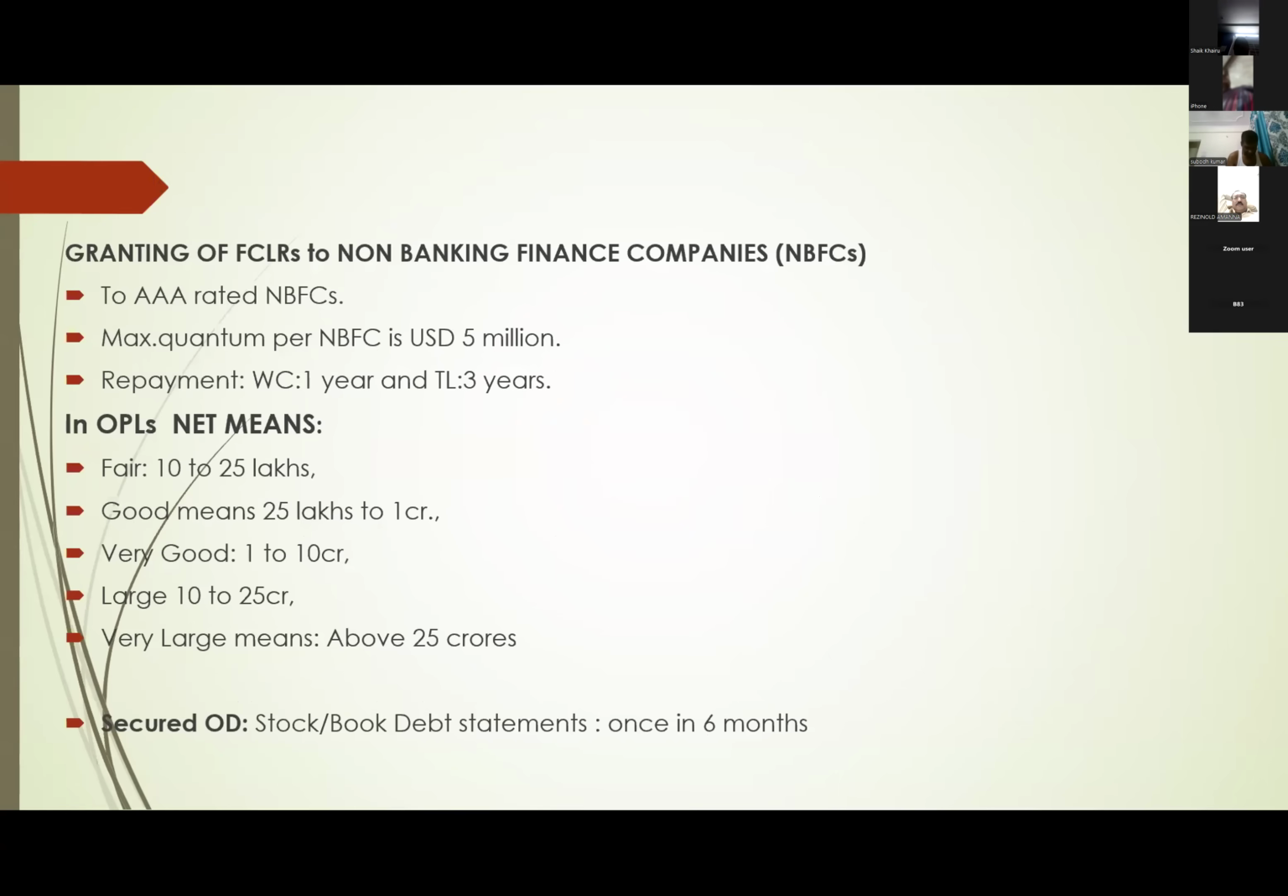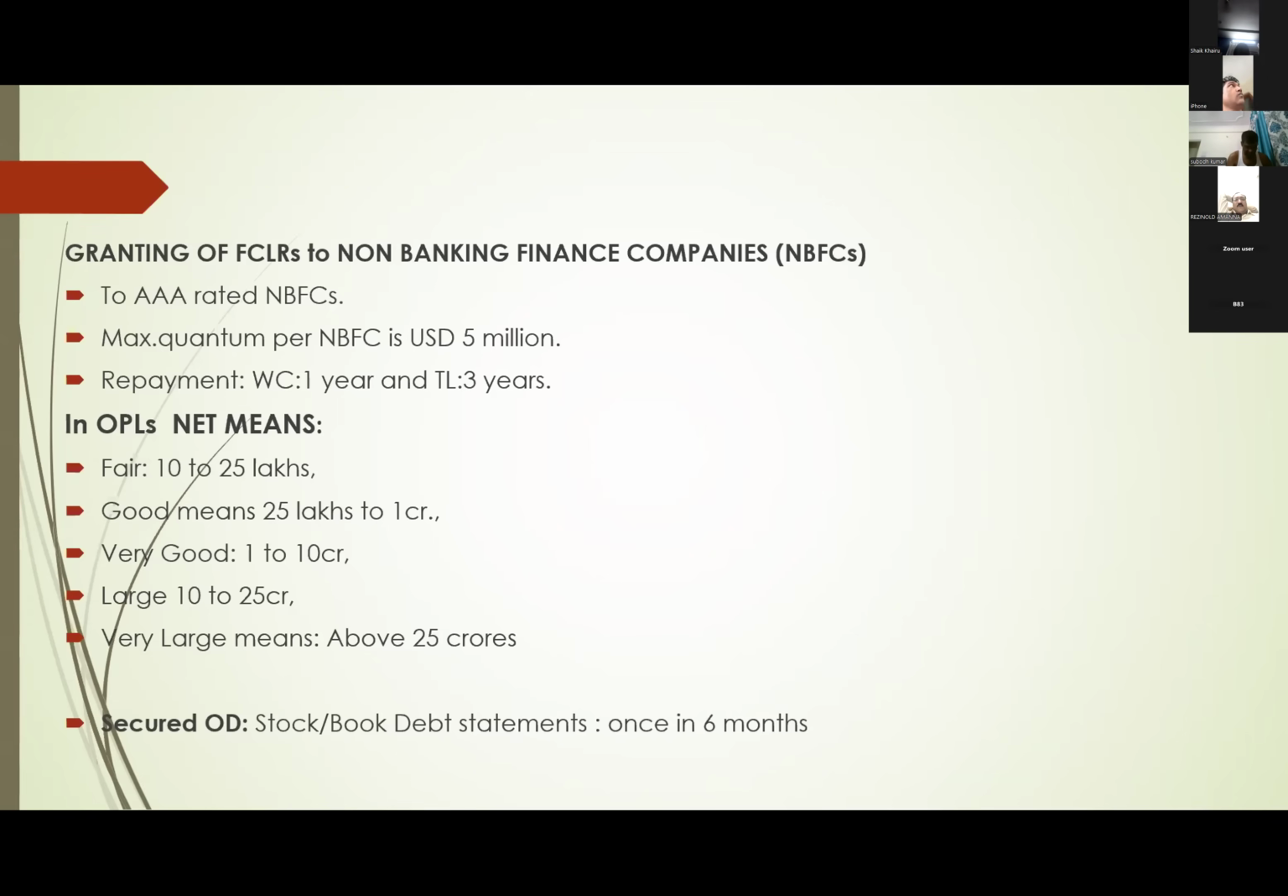Right? Next, FCLRs to NBFCs also we will give, non-banking finance companies also. They should be AAA rated NBFCs. And the maximum quantum is $5 million, repayment for working capital 1 year and for term loan 3 years. This is for NBFCs financing foreign currency loans.